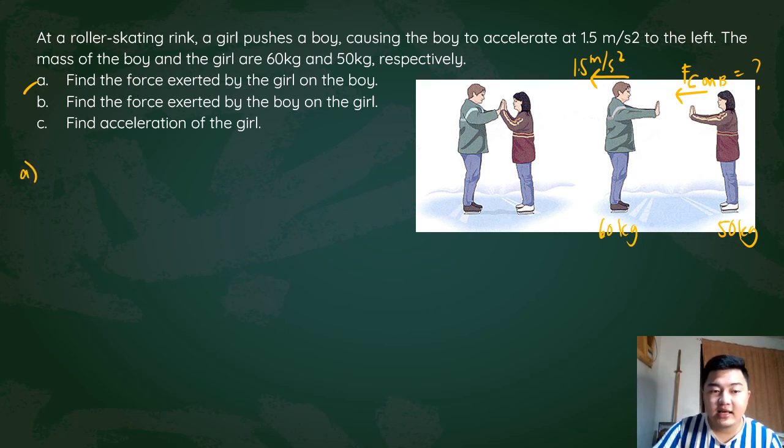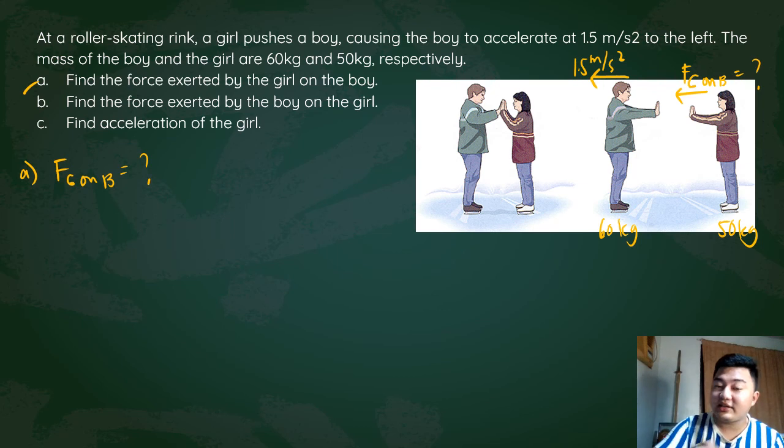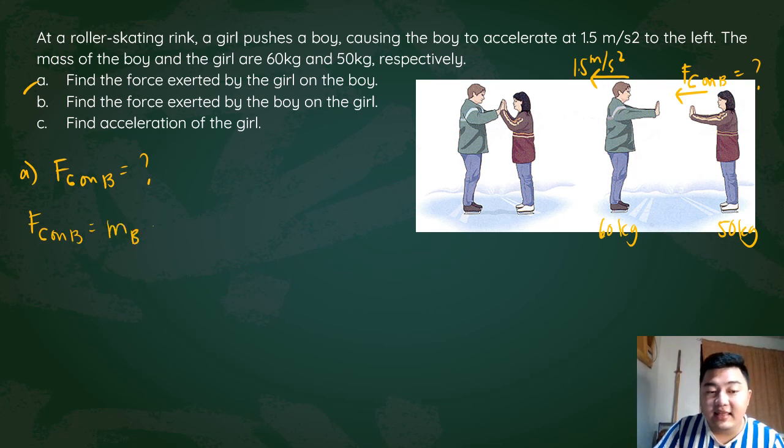For letter A, solve for the force exerted by the girl on the boy. How do we solve for that? The object in question here is the boy, since the force of the girl is exerted on the boy. Therefore, to solve for the force of the girl on the boy, we will use the mass of the boy and the acceleration of the boy.